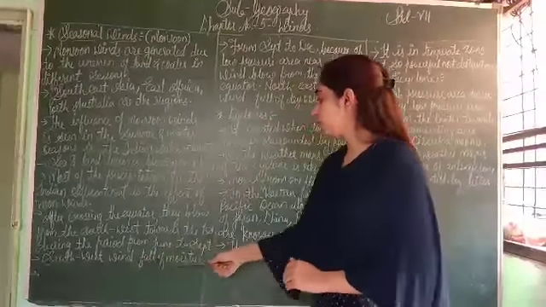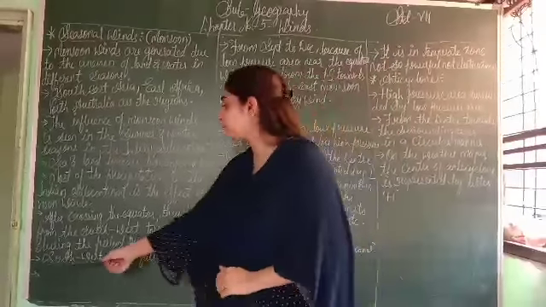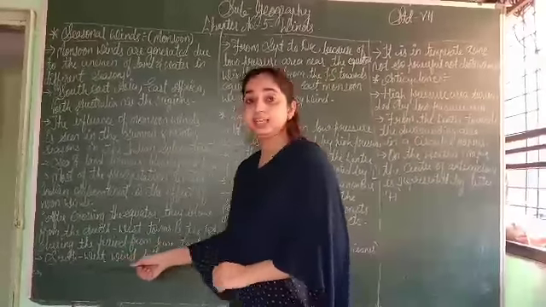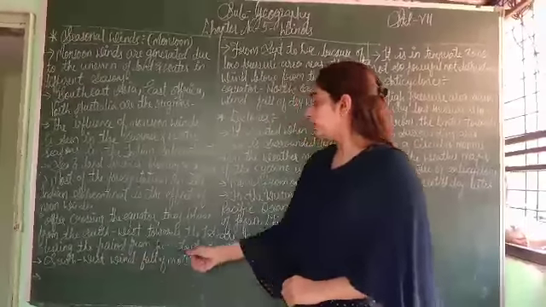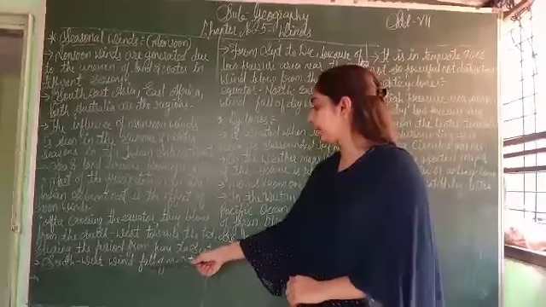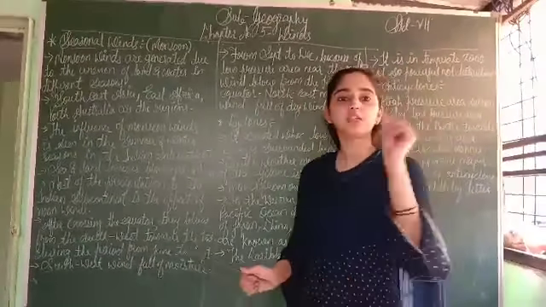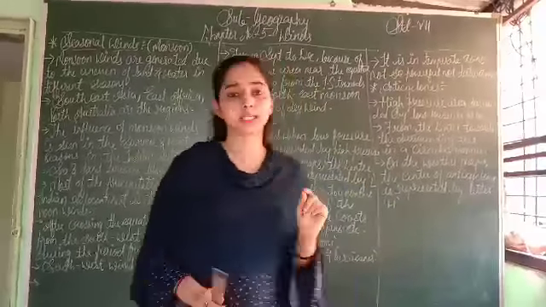Southwest wind is full of moisture. In this direction, in the southwest area, the wind comes full of moisture. Moisture means a little bit wet.